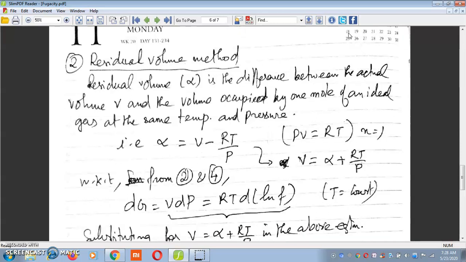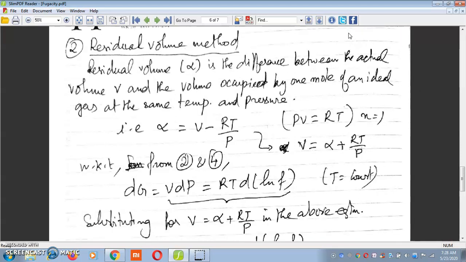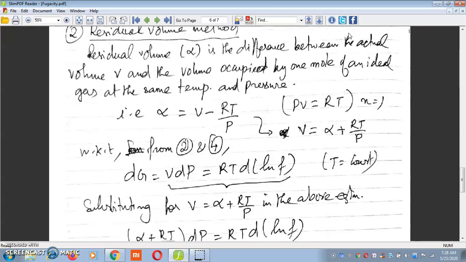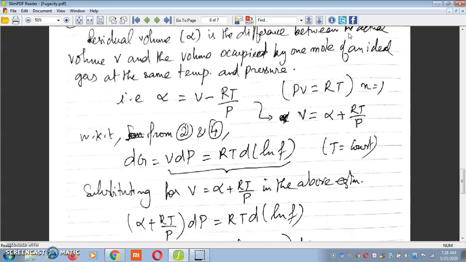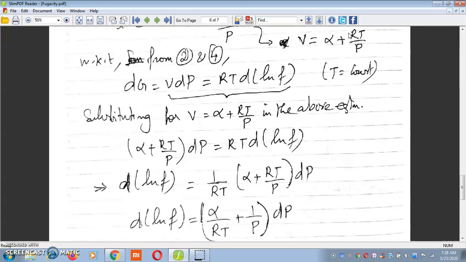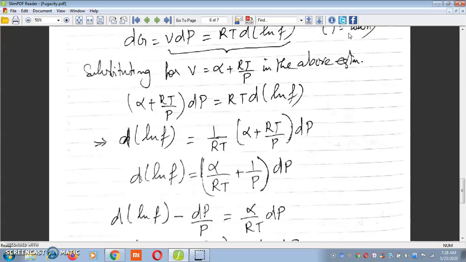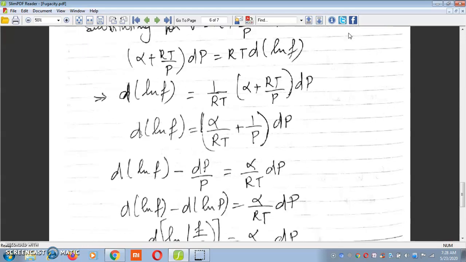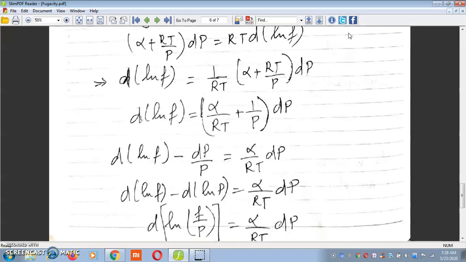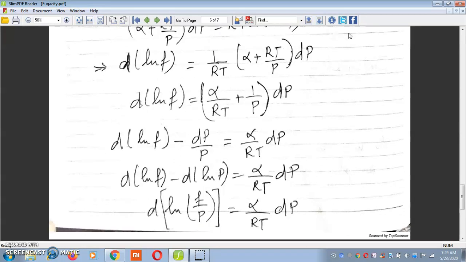Now from equations 2 and 4, we know that dG = VdP = RT d(ln f) at constant temperature. Now substituting V = α + RT/P in the above equation and then rearranging, we get the final form of the equation as d(ln f/P) = (α/RT) dP.